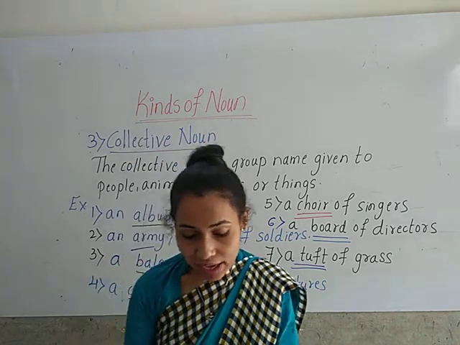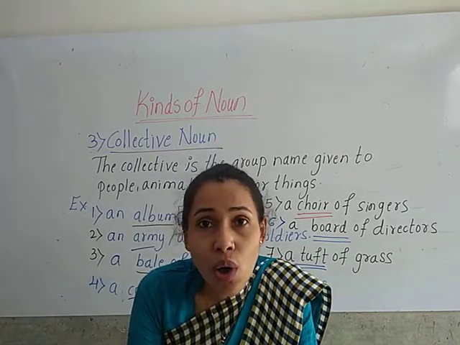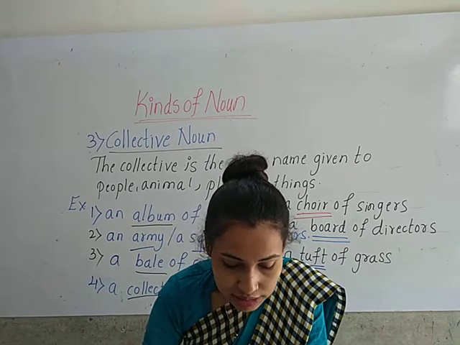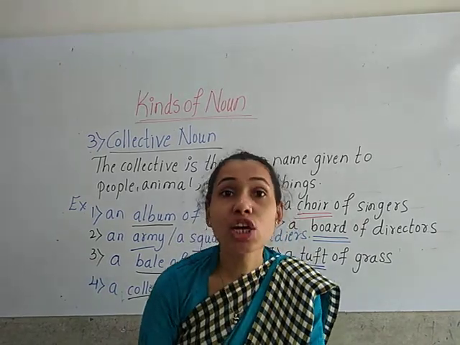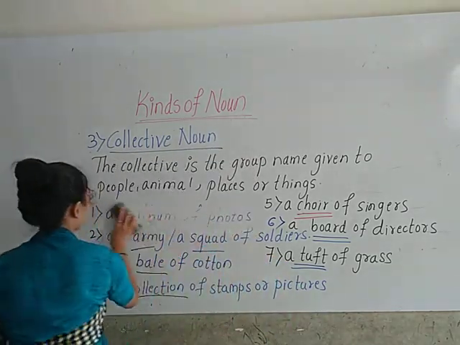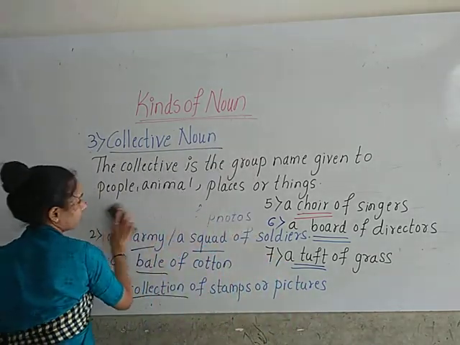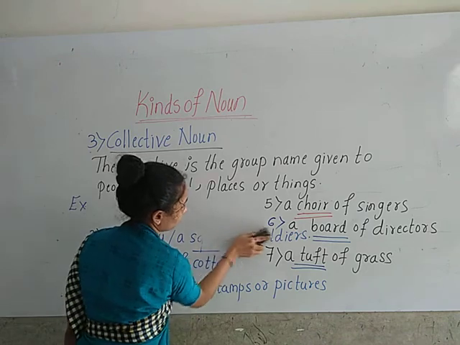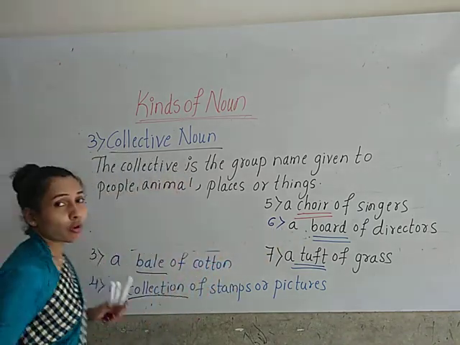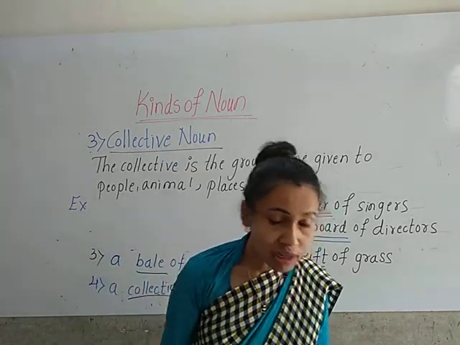Now look at the eighth one, children. A crew of sailors. So here the sailors' group name is crew. What is the group name of sailors, children?